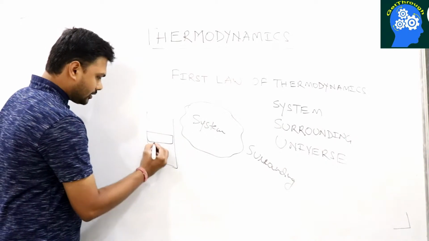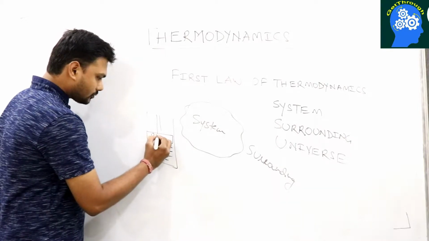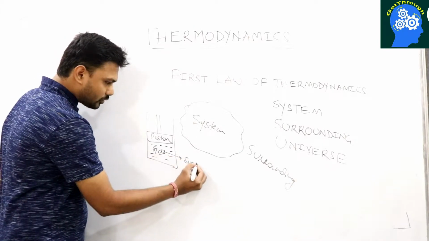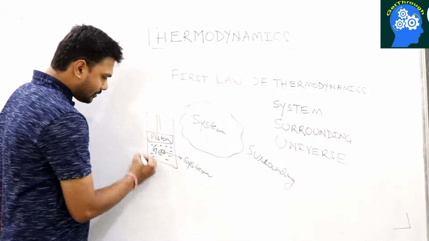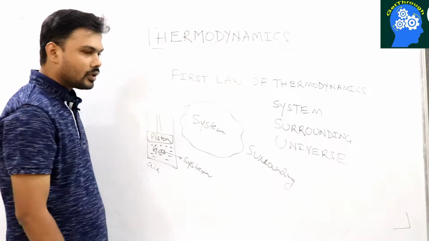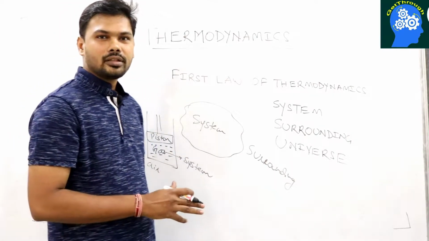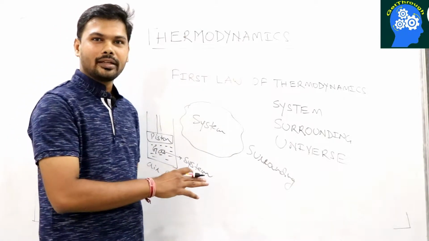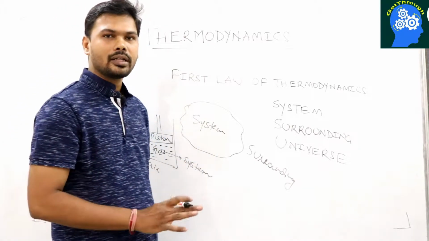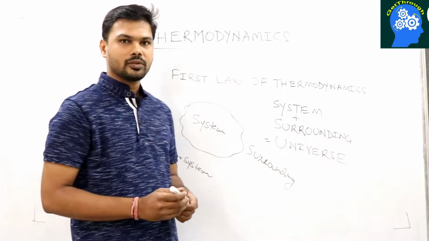So this is the gas which is captured inside a cylinder, and this is the piston. We say that this gas is a system which we are going to study, and everything else outside this gas is surrounding. This outside air is surrounding. And when you say system and surrounding together, it becomes a universe. One thing is the immediate universe, and another thing is the entire universe, but here we use universe as a single word. System plus surrounding is a universe. So that is the first thing which we should know.